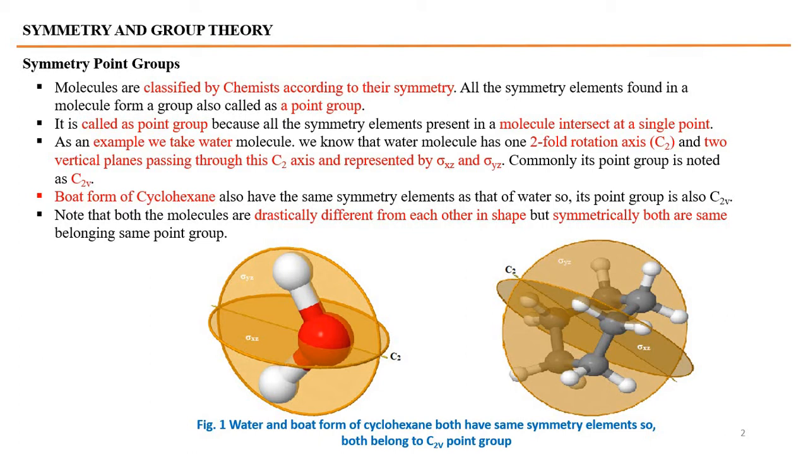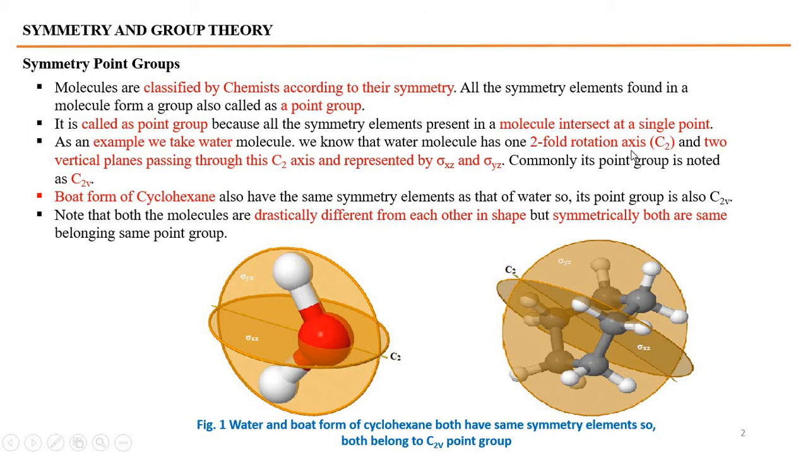This classification by chemists actually classifies the molecules having the same point groups due to the presence of the same type of symmetry elements in these molecules. The point group is called a point group because elements of symmetry present in those molecules actually intersect at a single point. For example, we have discussed the example of the water molecule.